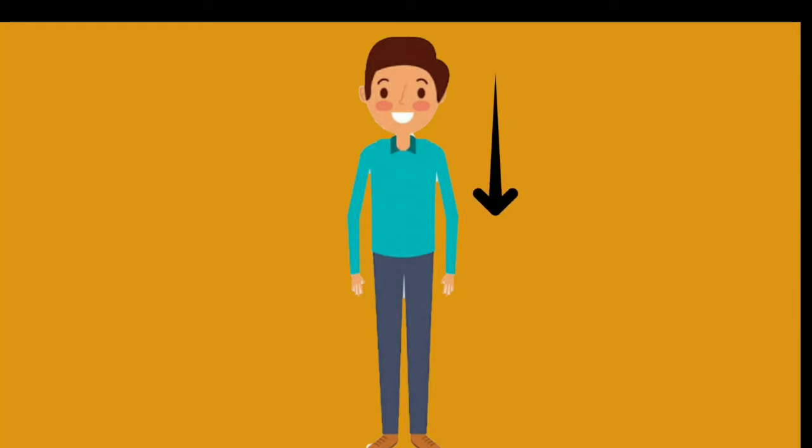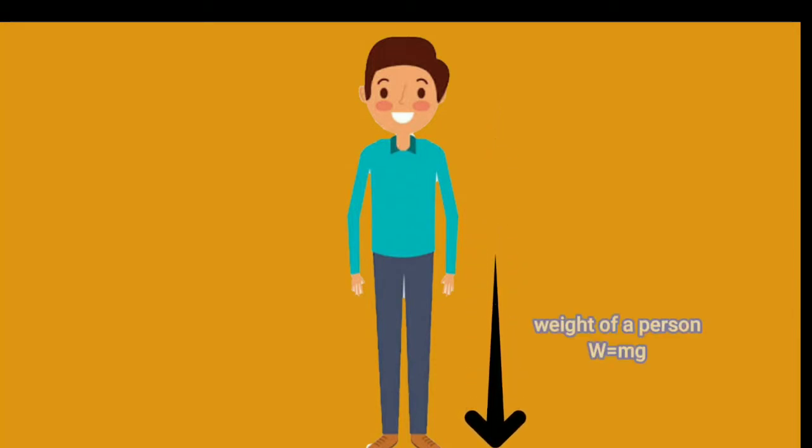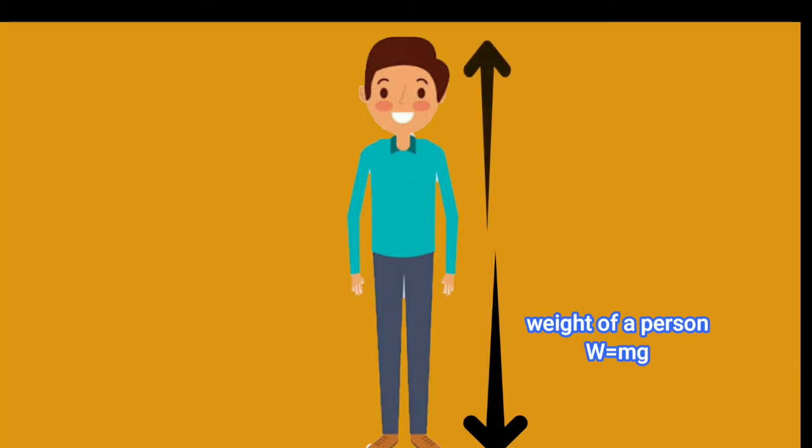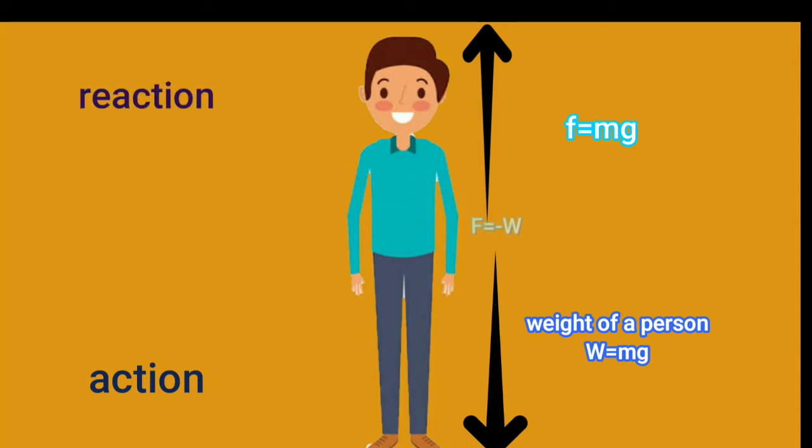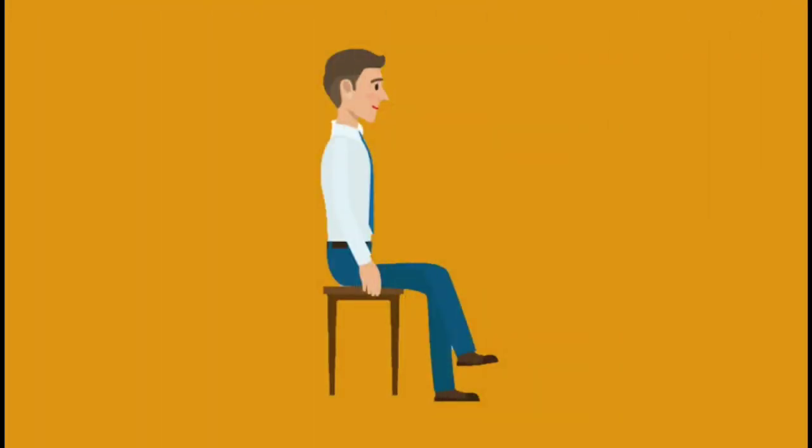We can understand by an example. Suppose a person is standing. When a person stands, his weight applies a downward force on the ground. This is equal to the product of mass and gravity. Now, the ground will also exert an upward force on the person. This force is equal to the product of mass and gravity. The downward force can be considered as action and the upward force can be considered as reaction. These action-reaction forces are equal in magnitude and opposite in direction. Then only the person is able to stand properly.